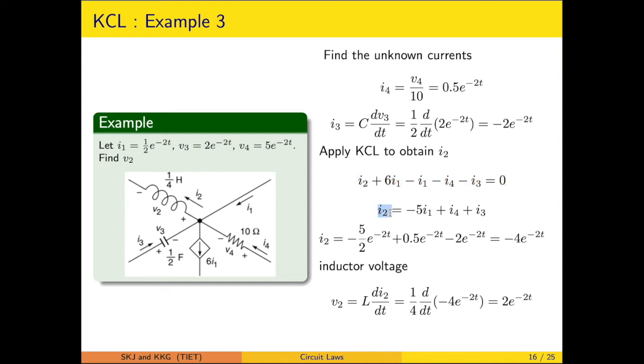This I2 is the current through the inductor, and after that we calculated the inductor voltage likewise. As to be noted, resistance is a passive device, capacitor is a passive device, inductor is also a passive device. So the terminal to which the currents are entering is marked positive.